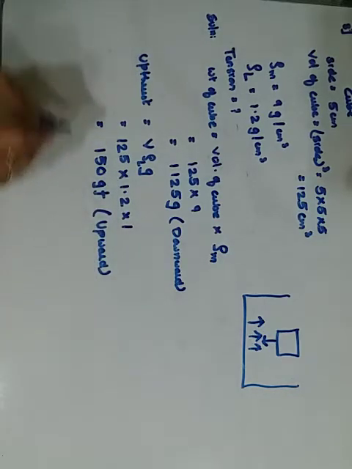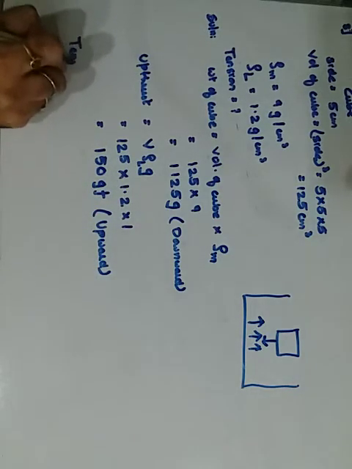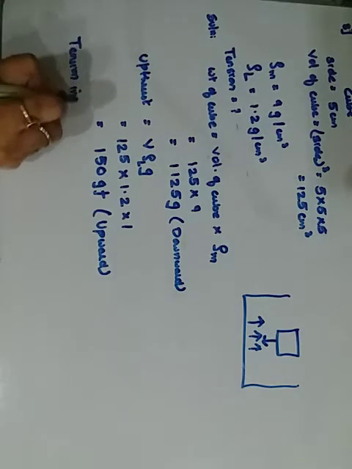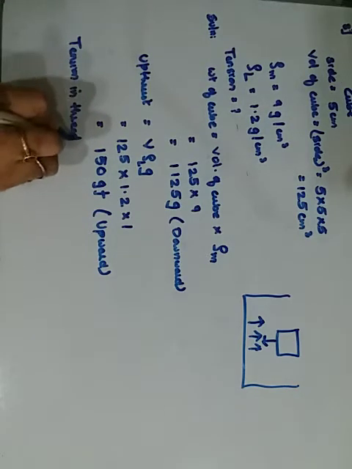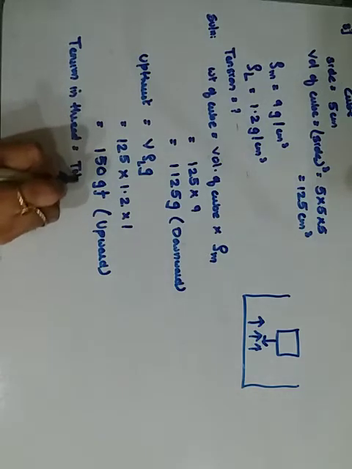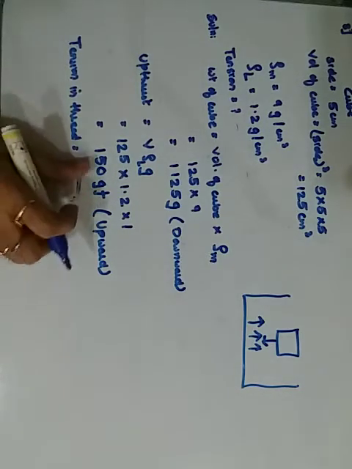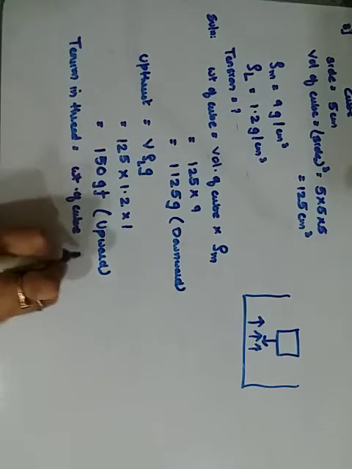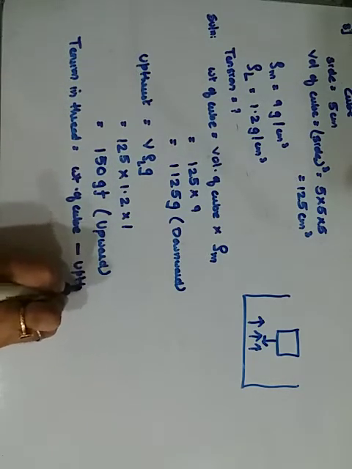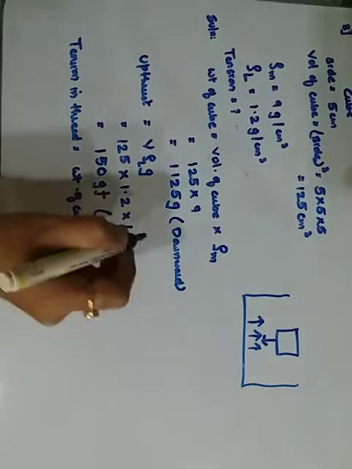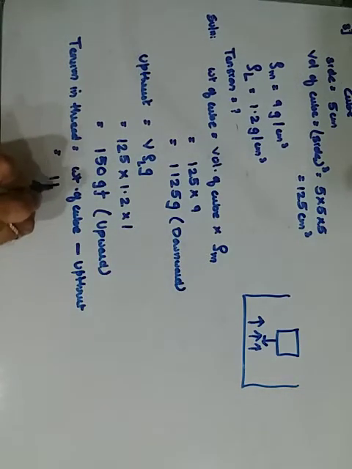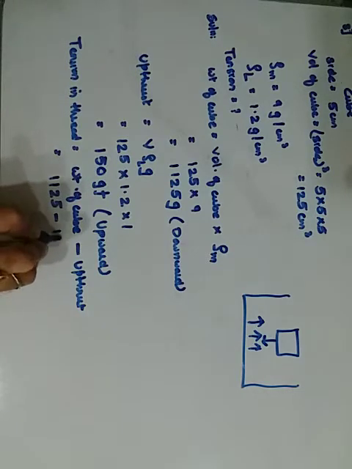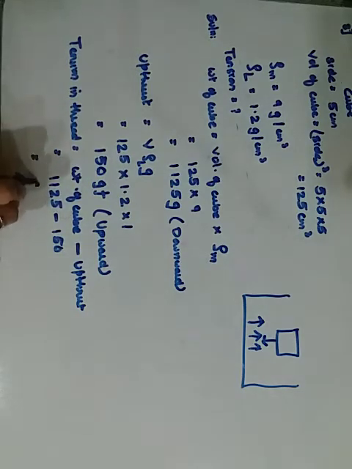Getting it? तो अभी अपने को क्या चाहिए? टेंशन चाहिए. Tension means the force which is acting. So the tension in the thread will equal the total force, that is the weight of the cube which is acting downwards minus the upthrust which is acting upwards, मतलब downwards minus upwards, which comes out to be 1125 minus 150. It gives you simply 975 gram force.